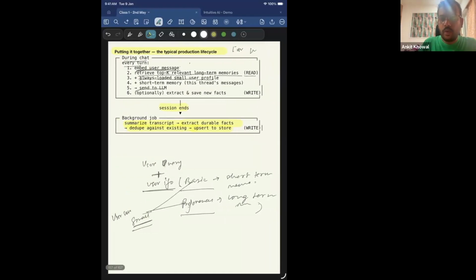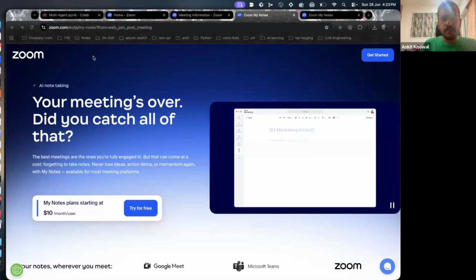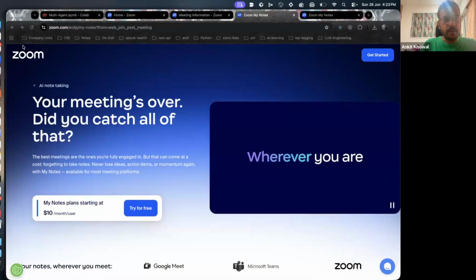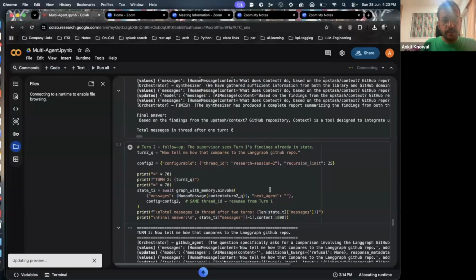Now let's go into code and see what it looks like if I have to implement a multi-agent workflow with memory. Okay, I hope my screen is visible. Let me reconnect.